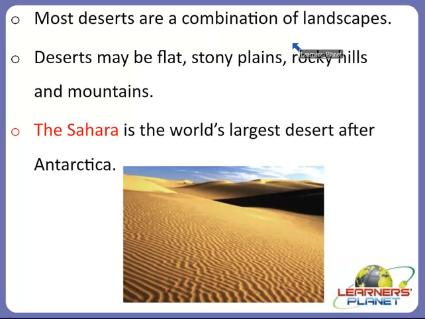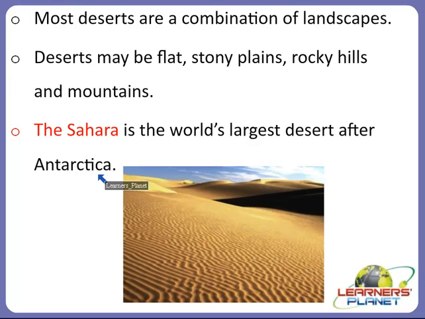Yes, most deserts are a combination of landscapes, as I said, right? Deserts may be flat, stony plains, rocky hills and mountains, and you must know that the Sahara Desert is the world's largest desert after Antarctica, right? Antarctica is considered the world's largest one, and after Antarctica, Sahara comes. Now you must be thinking, how can Antarctica be considered the world's largest desert? Because in Antarctica there is snow and all that. It is not the same as the Sahara.